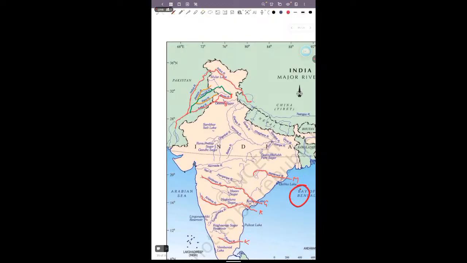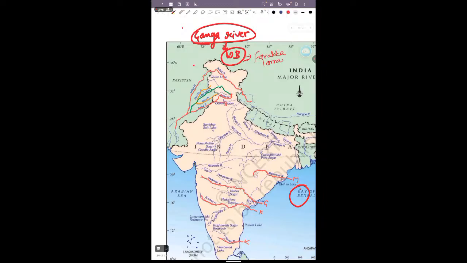One important thing: when the Ganga river reaches West Bengal, there is the Farakka barrage. Many have heard about the Farakka barrage.